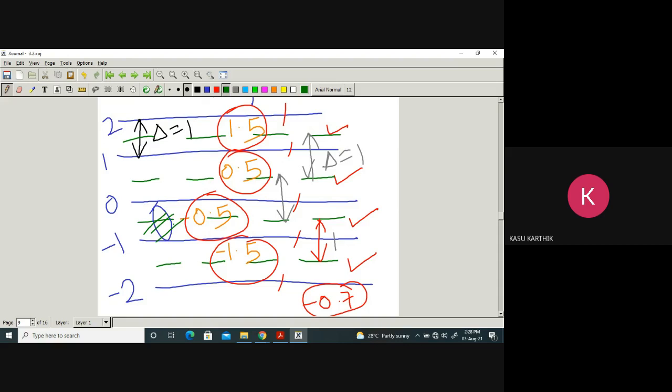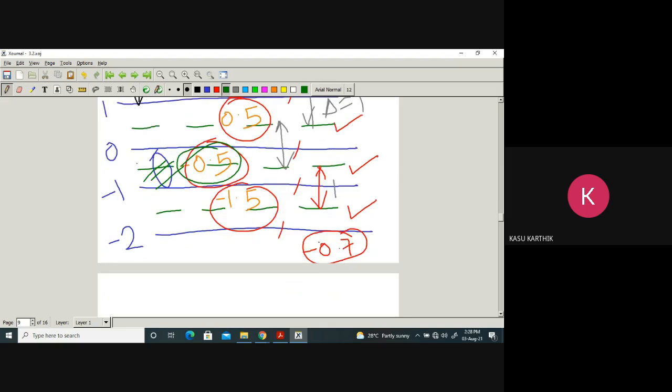Correct? Minus 0.7 lies in the interval of 0 and minus 1. In this interval, what is the quantization level? Minus 0.5. Which means this minus 0.7 will be quantized to the nearest level, that is minus 0.5. Like that you have to quantize.